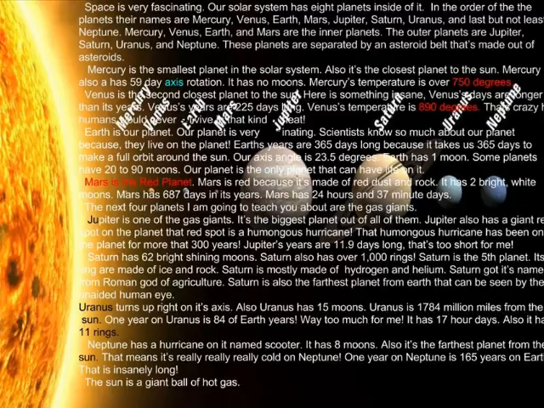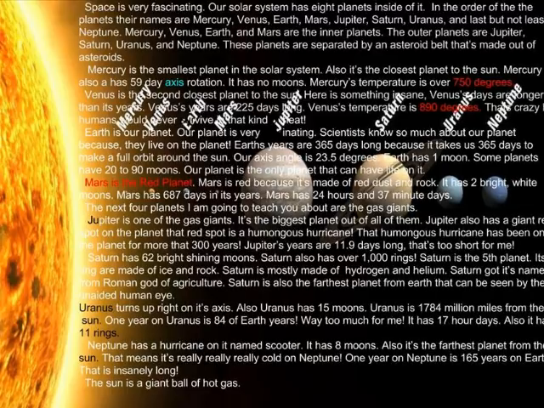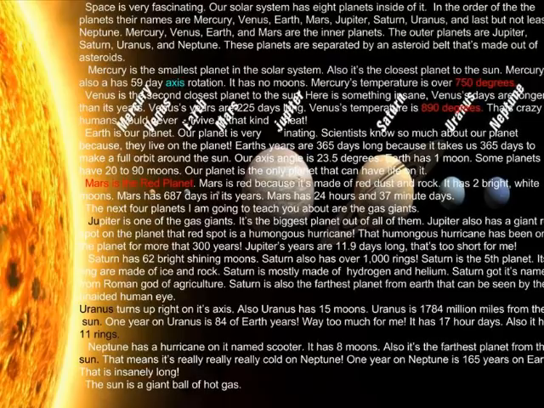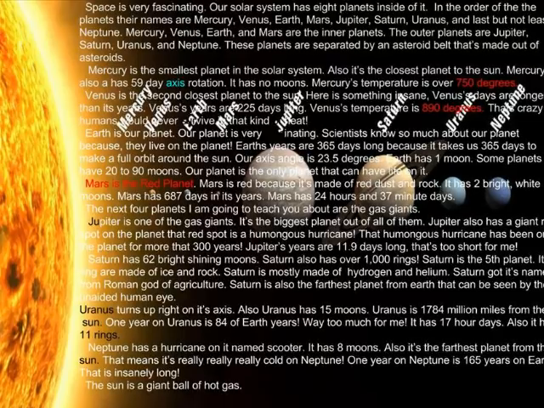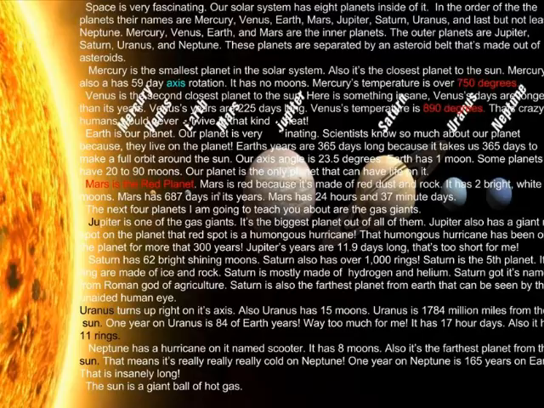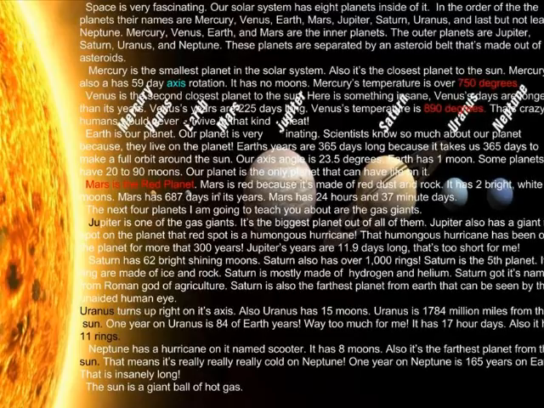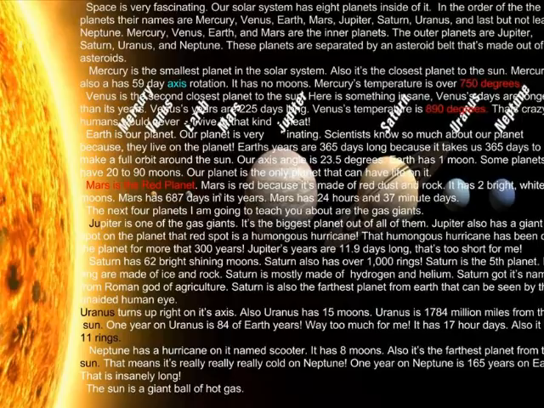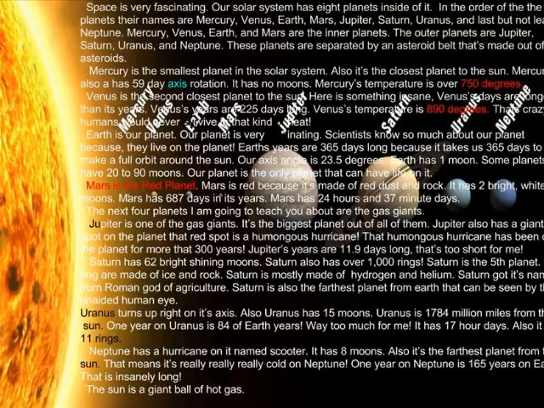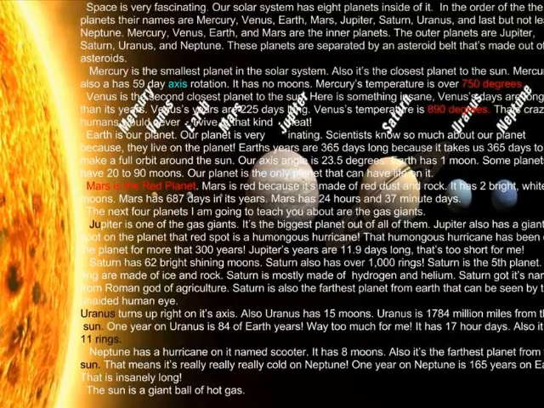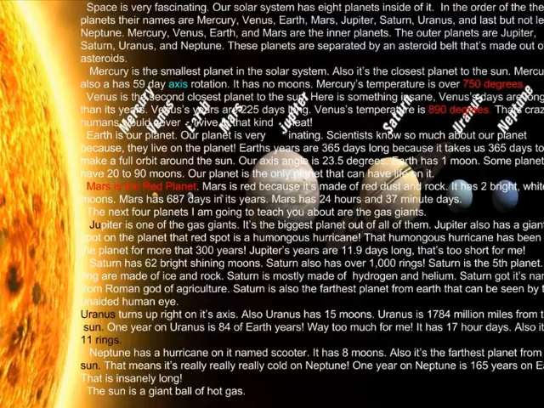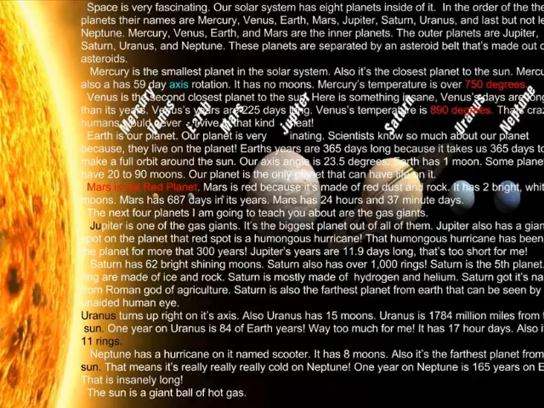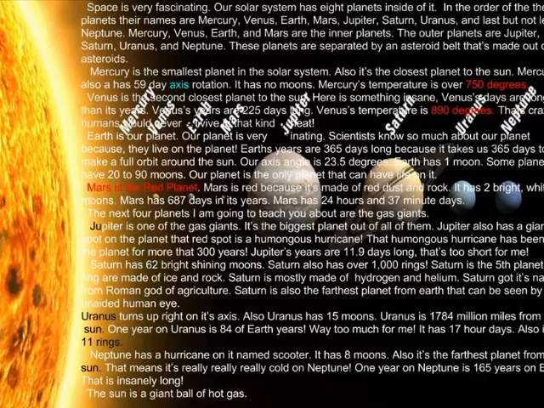Order of the Planets by Caleb. Space is very fascinating. Our solar system has 8 planets inside of it. In the order of the planets, their names are Mercury, Venus, Earth, Mars, Jupiter, Saturn, Uranus, and last but not least, Neptune. Mercury, Venus, Earth, and Mars are the inner planets. The outer planets are Jupiter, Saturn, Uranus, and Neptune. These planets are separated by an asteroid belt that is made of asteroids.